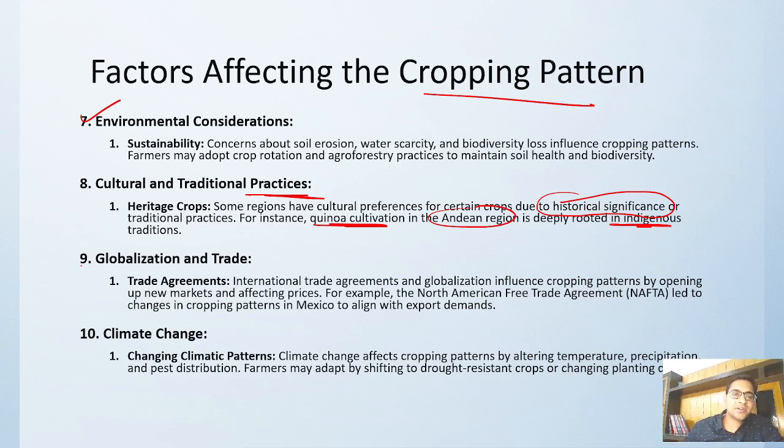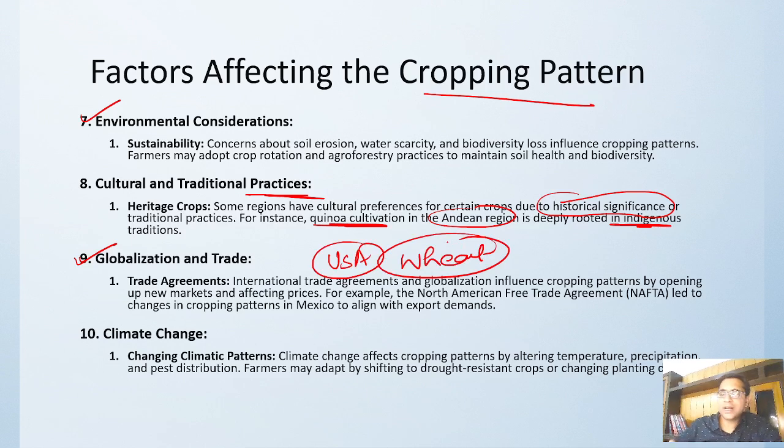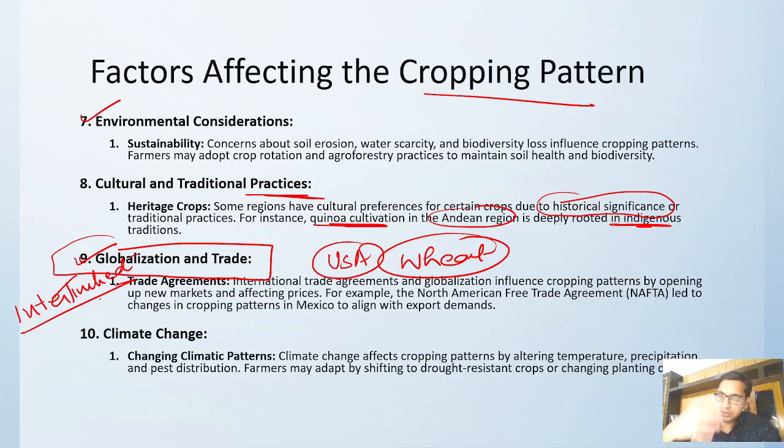Then globalization and trade. You have good trade with the USA, and the USA is demanding wheat, so you will cultivate more wheat. So based on globalization, how interlinked your market is also decides your cropping pattern. You might say, okay, I am getting a good price for wheat, rice and sugar, so let's grow only these three crops, right?